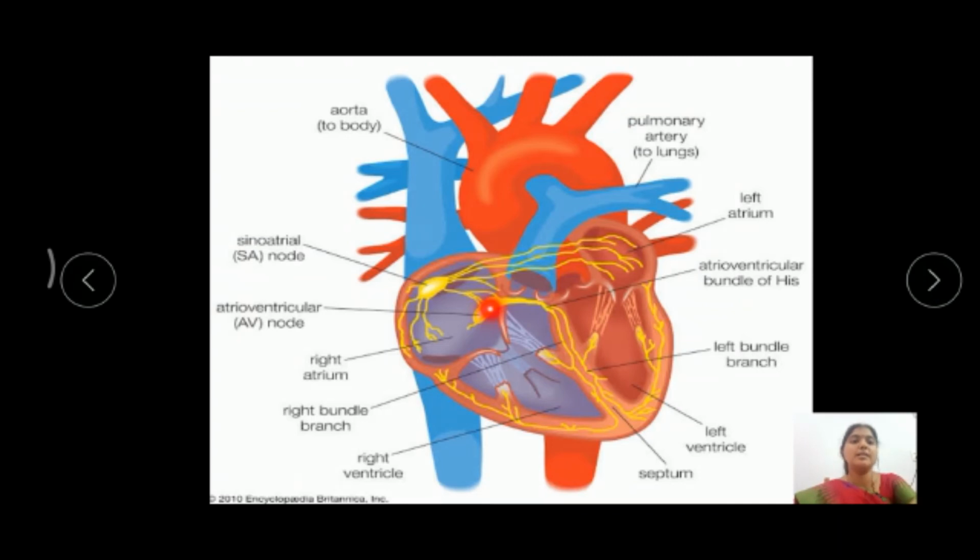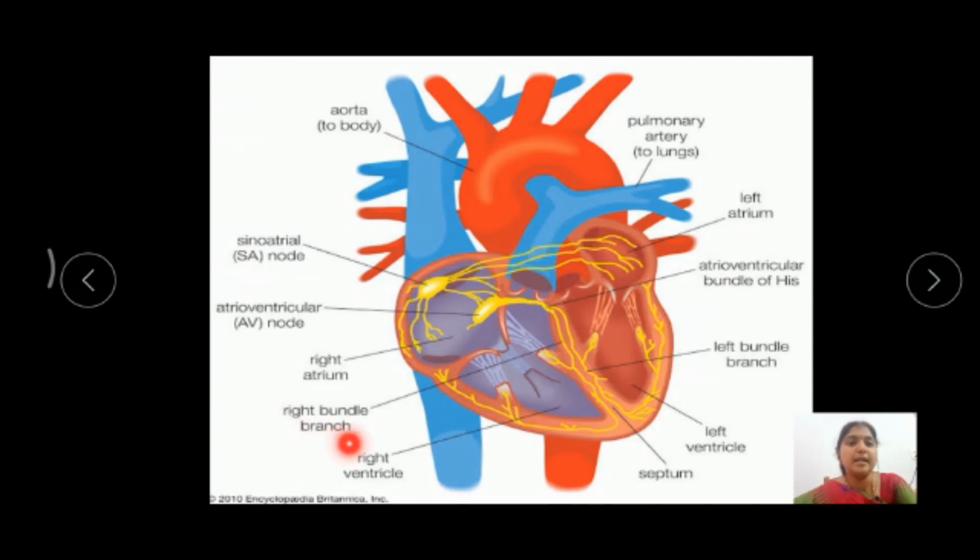AV node means auriculoventricular node. From this node, specialized muscle fibers pass into the interventricular septum. These specialized muscles pass from the AV node to the interventricular septum. These specialized fibers are called the bundle of His.